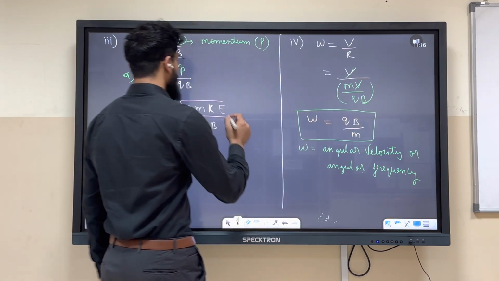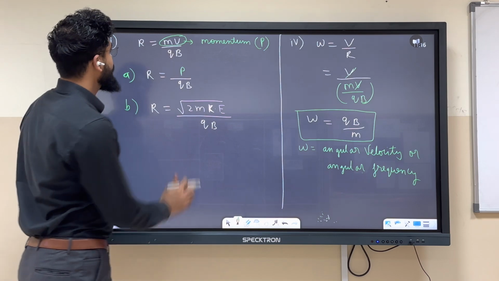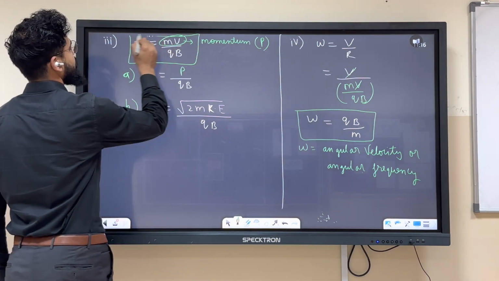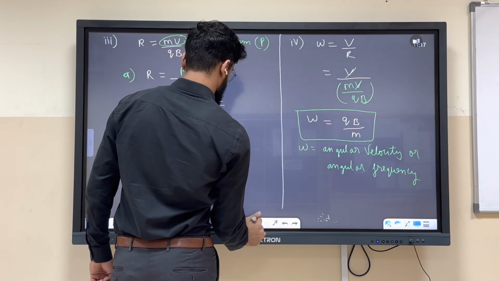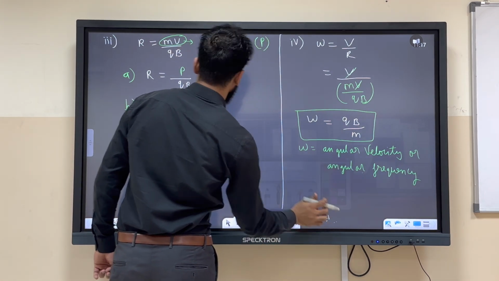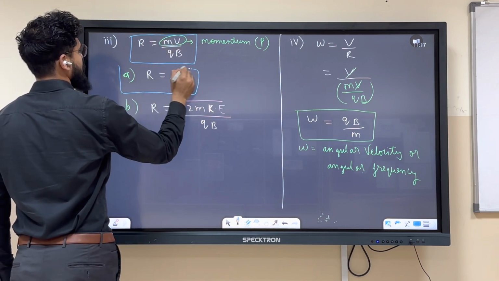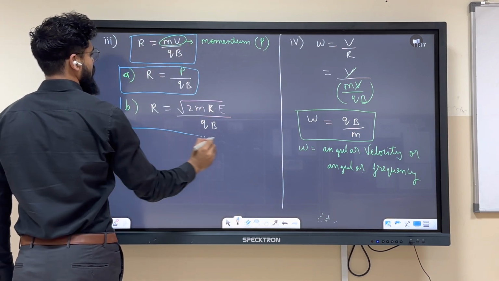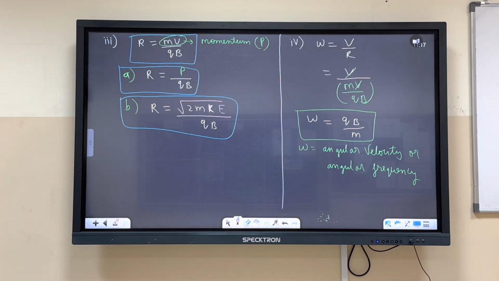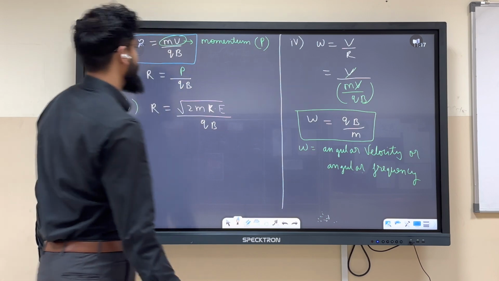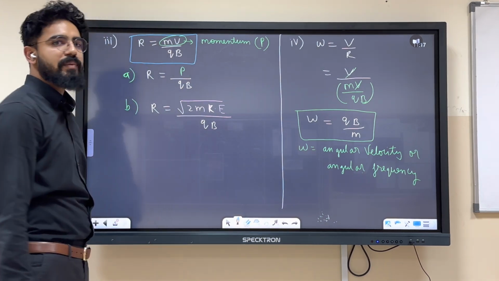Look, if we know omega, we also know what? Time period. How can we write time period?